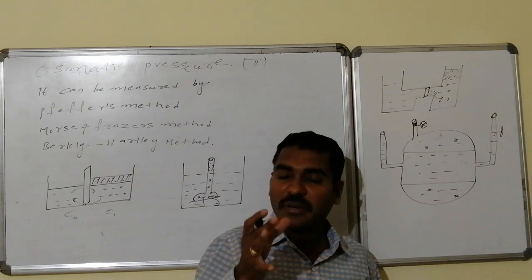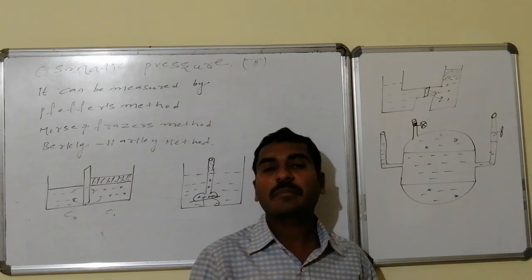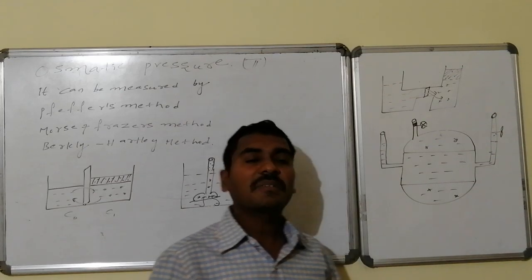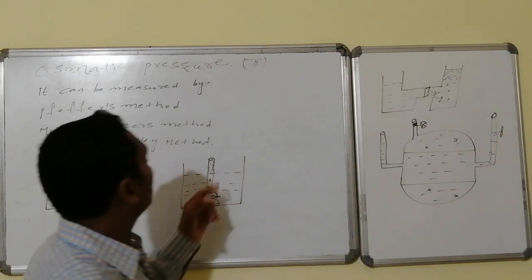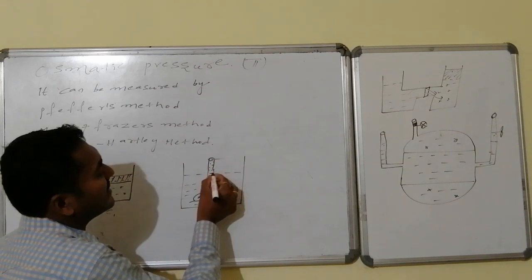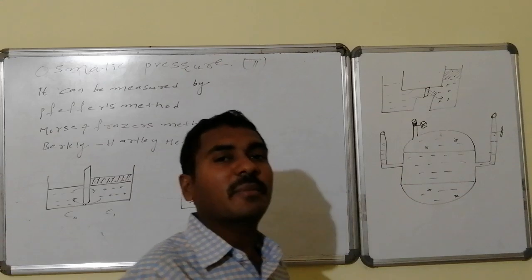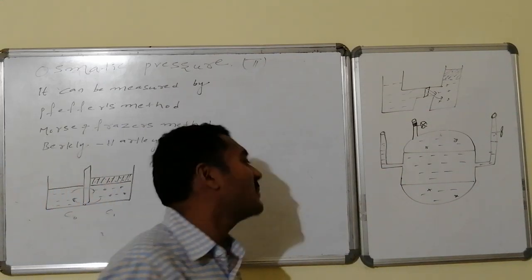That hydrostatic pressure is also known as osmotic pressure. With simple mathematical logic, this can also be calculated. See here, suppose h is the extra height attained. So, mathematically, on which particular terms is the osmotic pressure dependent?